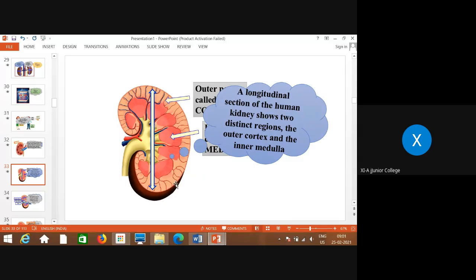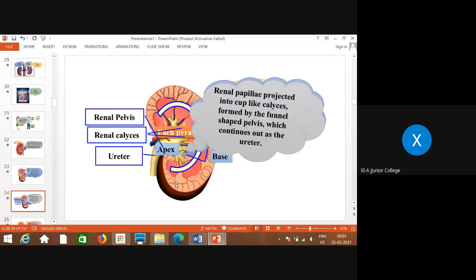Now, the next diagram, just remember, as I told you, all the same things. Keep your textbook open and see page number 15.5, that is LS of kidney, where all different parts are shown. You keep this diagram ready with you so that you will understand.